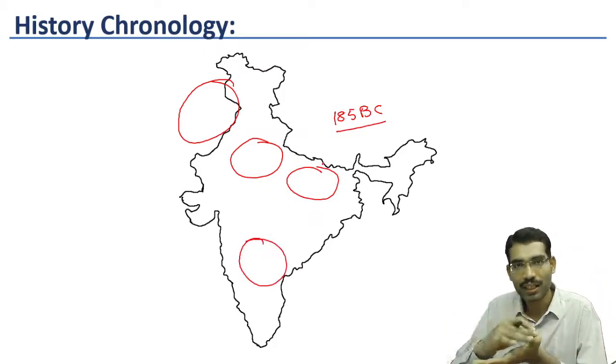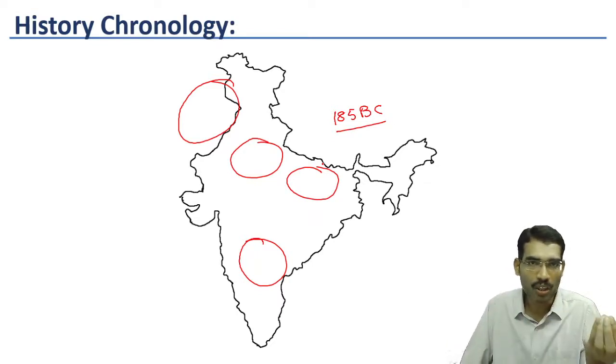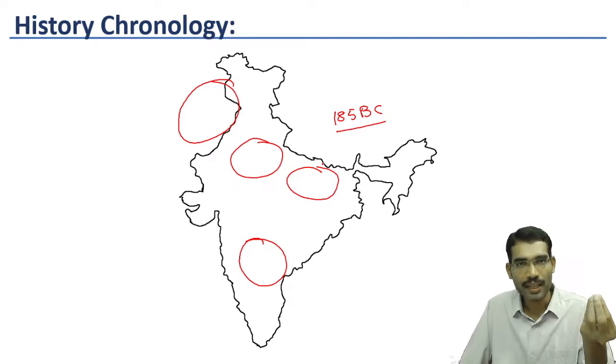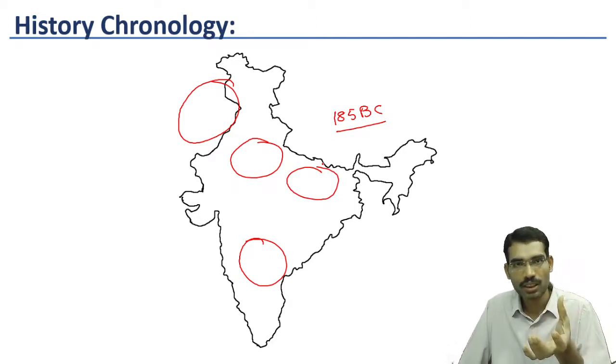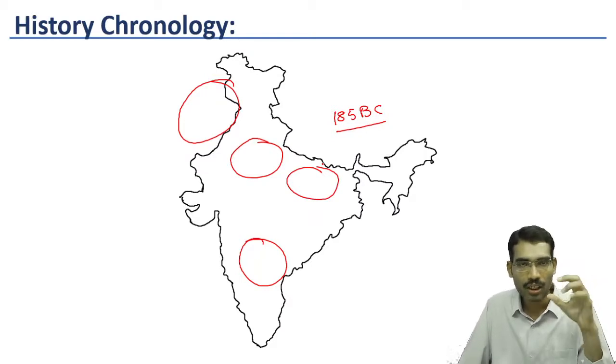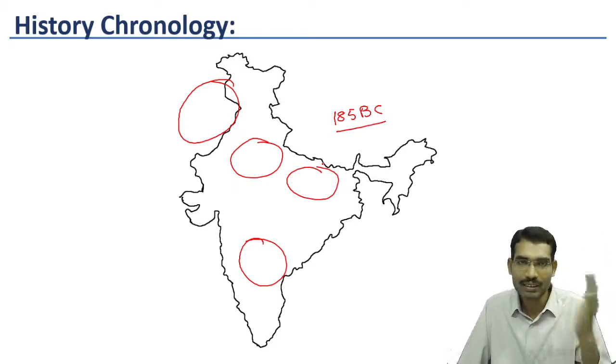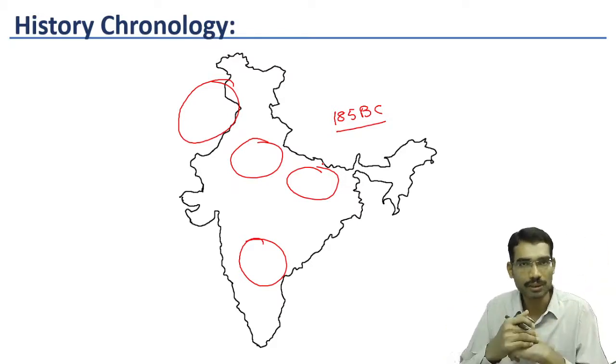Now you see the reversal of the development. Initially small kingdoms were there. They expanded into Mahajanapadas. Now Mahajanapadas turned into large empire. Now when there was weak central administration, this entire empire once again disintegrated into different kingdoms.